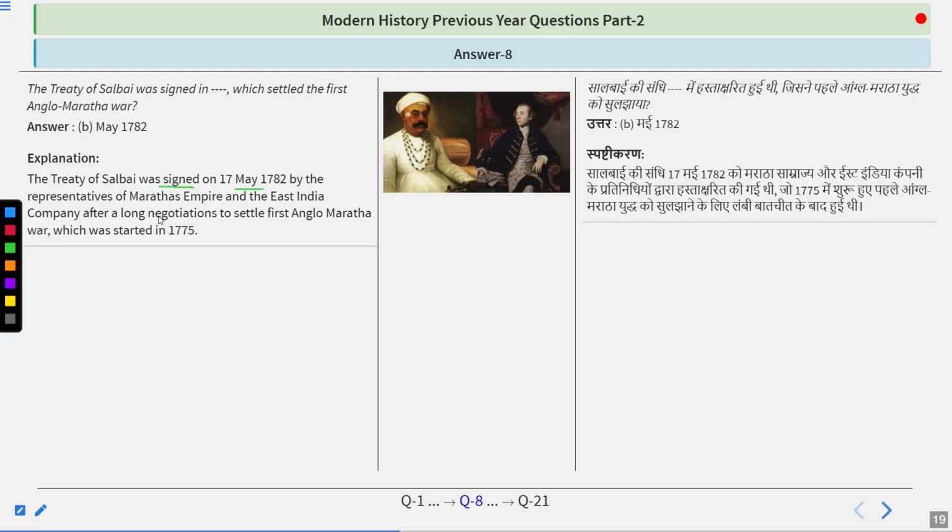So Treaty of Salbai was signed on 17th May 1782 by the representatives of Maratha Empire and East India Company after a long negotiation to settle the First Anglo-Maratha War, which was started in 1775. So do remember, Treaty of Salbai was signed in 1782. Very important treaty. After this, the Marathas and Britishers came together to fight against the Kingdom of Mysore.